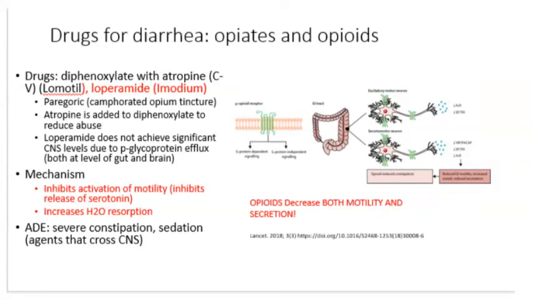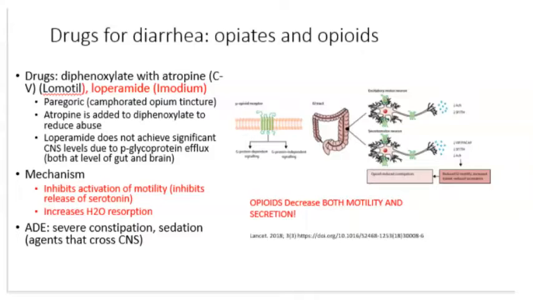When we use opiates and opioids for pain, constipation is really one of the most aggravating side effects. However, we can use opiates and opioids to treat diarrhea since opioids decrease both motility and secretion. Drugs in this class that we use for diarrhea include diphenoxylate with atropine, Lomotil. Atropine's added both for the antimuscarinic effects and to help reduce risk of abuse. Loperamide, Imodium, doesn't cross the blood-brain barrier because it's a substrate of P-glycoprotein efflux. We also have the product Paregoric, which is camphorated opium tincture.